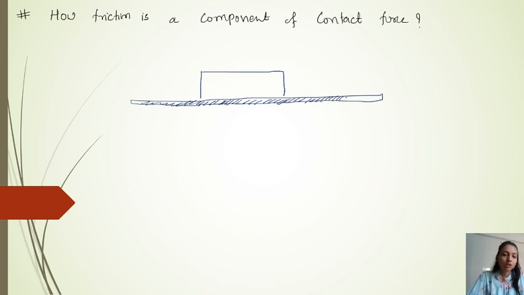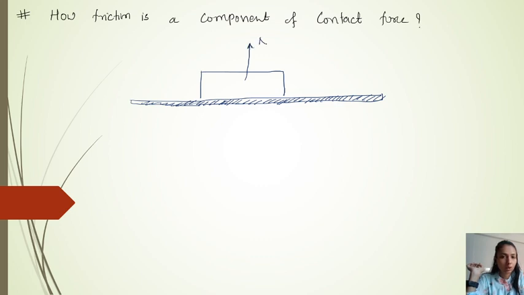If we talk about the component of contact force, first of all, what happened? We are pushing this block, so that is why it is in relative motion, right? Okay. So you know this about the laws of motion, and this is the normal force.